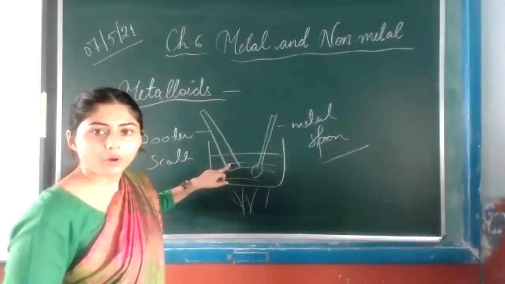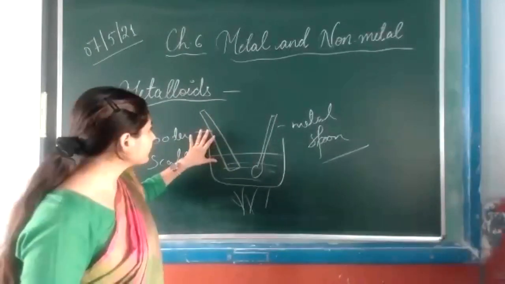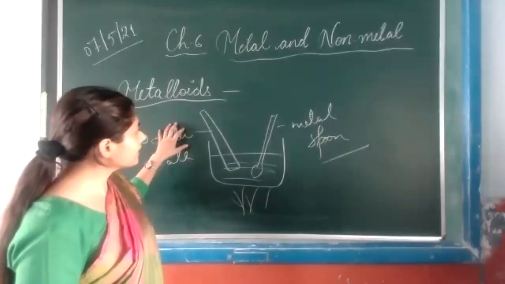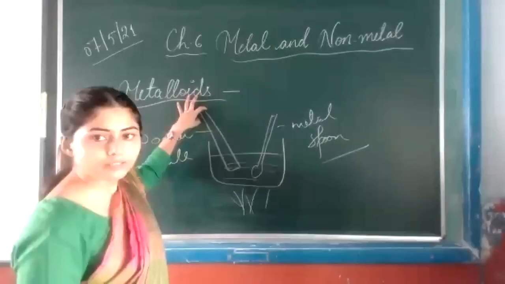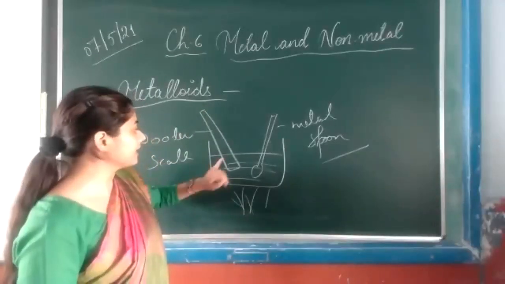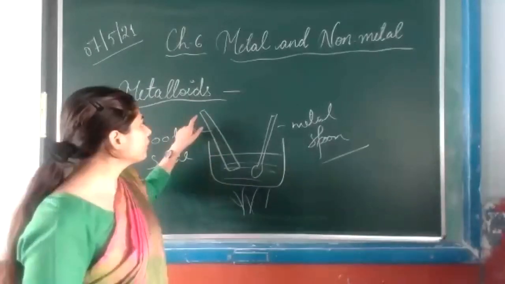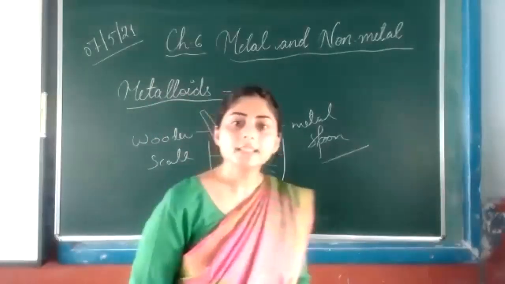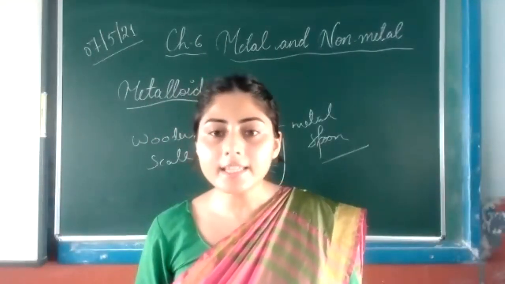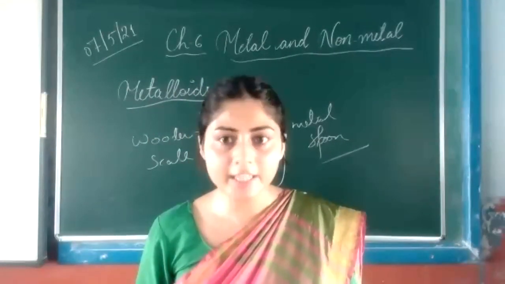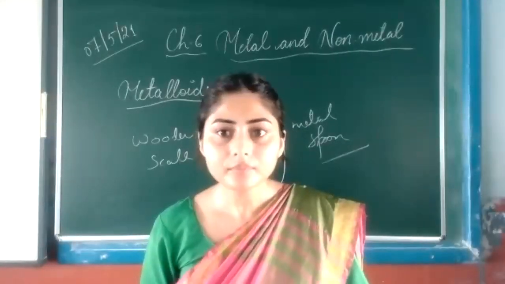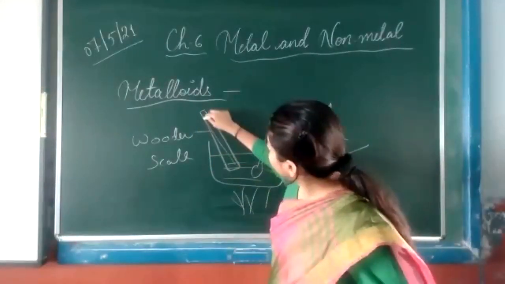One end you have to hold in your hand, and one end you have to dip in the water. You will observe that when you touch one end of the wooden scale while the other end is in the water, you will not feel hot. The reason is that wood is a non-metal and it can't conduct heat. So heat will not transfer from here to here.